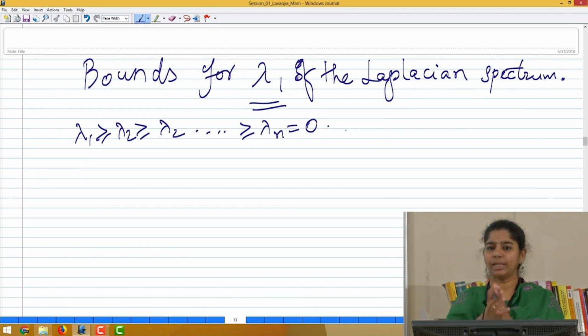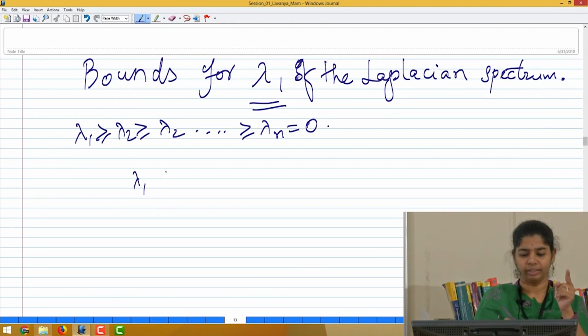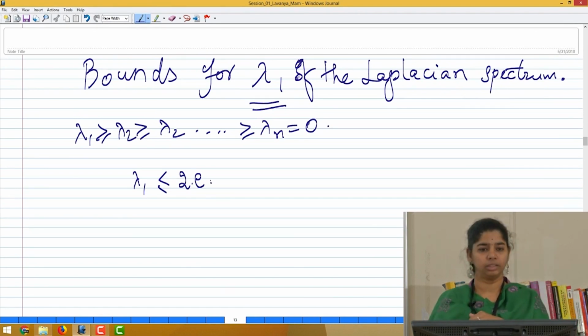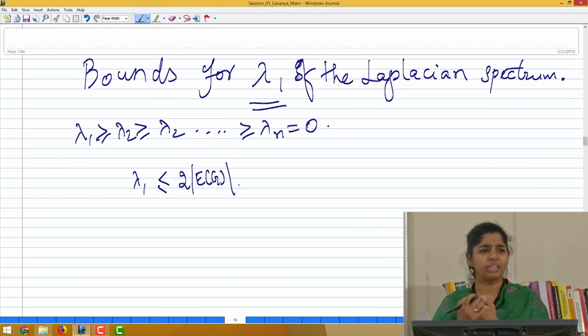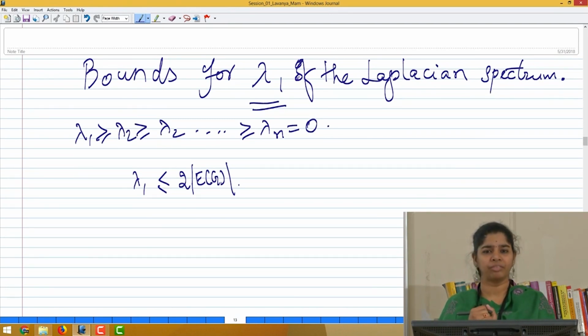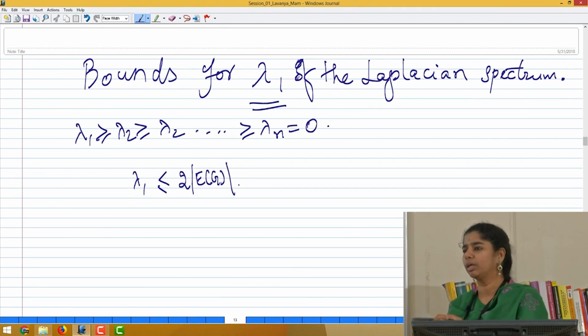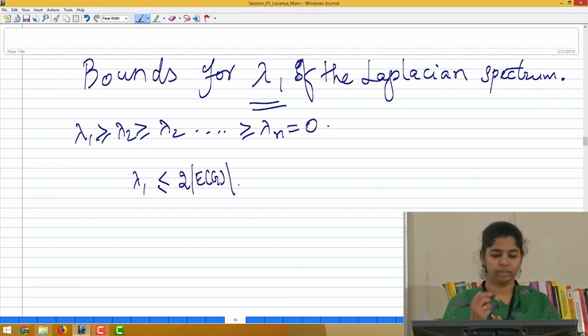You have seen some examples already. What are the values that we have seen? One answer I get is less than or equal to 2 times e, where e is the number of edges. We have seen some Laplacian spectrum, at least for some classes of graphs. So, from there, what can you conclude? Do you get some feel for what the values can be? The largest spectral value is at most n.